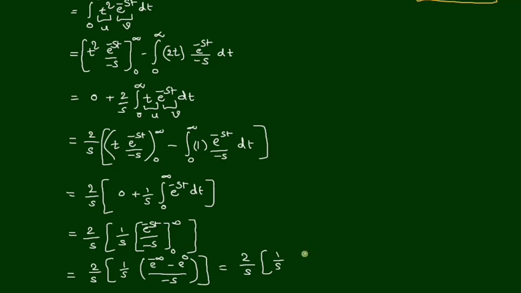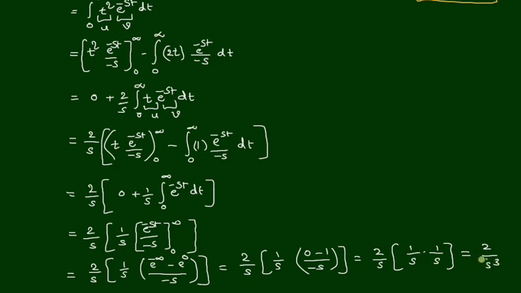E power minus infinity value is 0, minus 1 divided by minus s. That gives 2 by s of 1 by s, and minus 1 by s, minus minus cancel, and this gives 1 by s, and the final value is 2 by s cube.